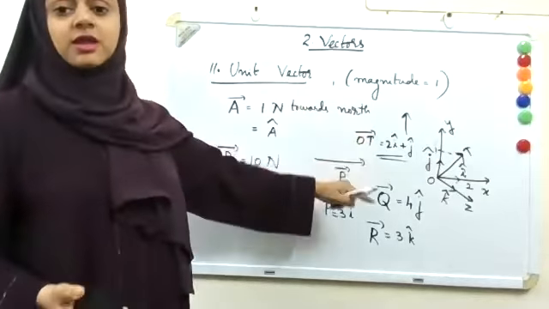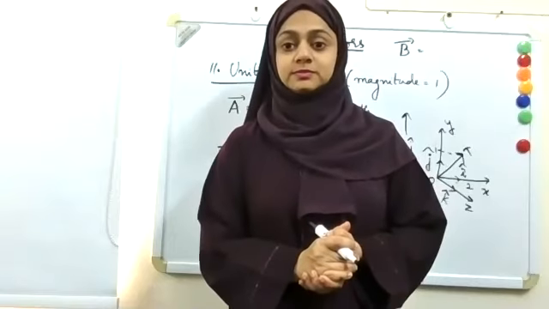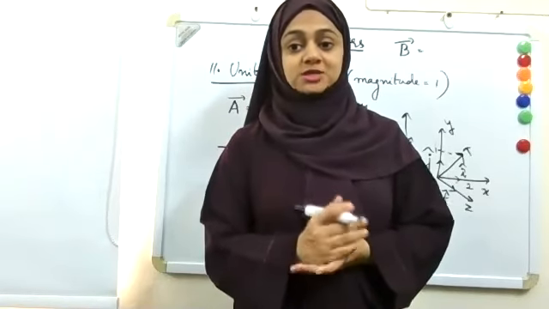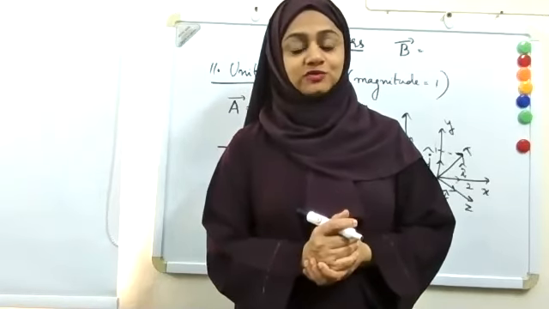Now let me ask you one thing. I have a vector b which is along the negative x-axis and it has a magnitude 4. How will I represent that? It's along the negative x-axis and having magnitude 4. -4i. So you have to write it as -4i.